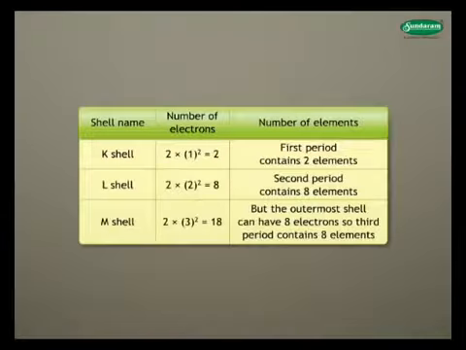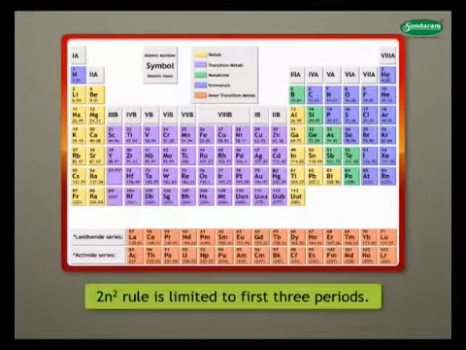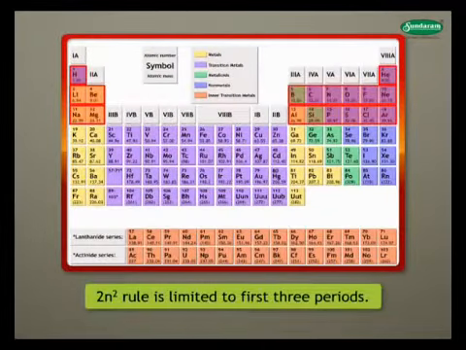You can see in the table that the first period has 2 elements, as the K shell has 2 electrons. The L shell has 8 electrons, so the second period has 8 elements. The M shell has 18 electrons, but the outermost shell can have only 8 electrons. Hence, there are 8 elements in the third period. The 2n square rule is limited to the first 3 periods.